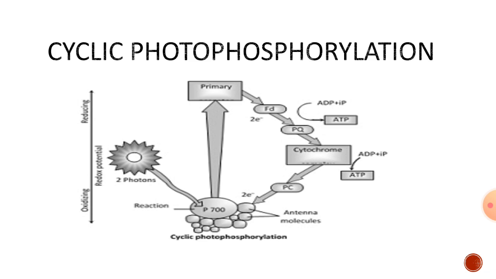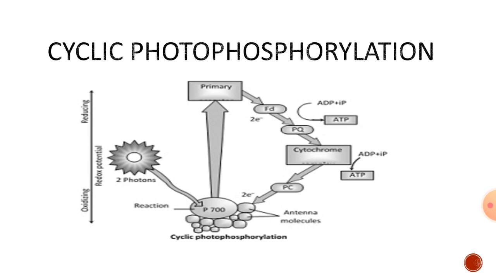While electrons are getting transported, a type of force is developed that is called proton motive force. It is actually formed because of the proton gradient, and this proton motive force helps in the formation of ATP.